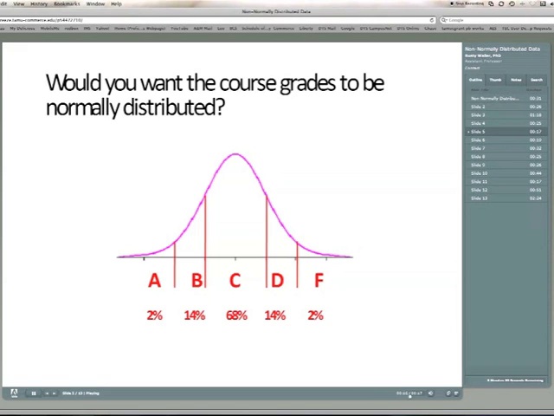Wouldn't that be fun? It would be so much fun because in this course only 2% of 20 is 0.4, so I'd round that down to 0. I'd give no A's. Of course, I'd give no F's. I'd give 3 B's, 3 D's, and 14 of you would make a C. We love normal distributions, don't we?